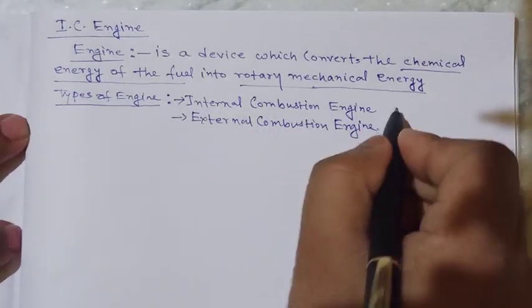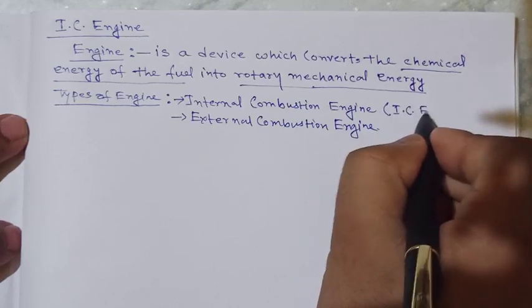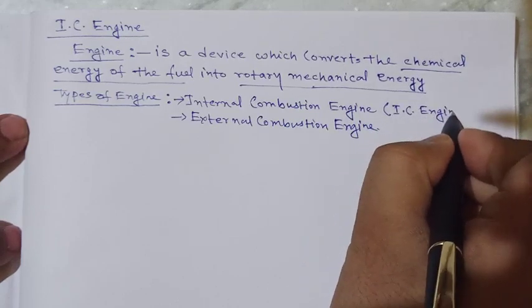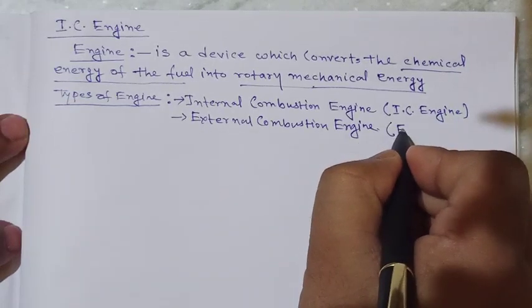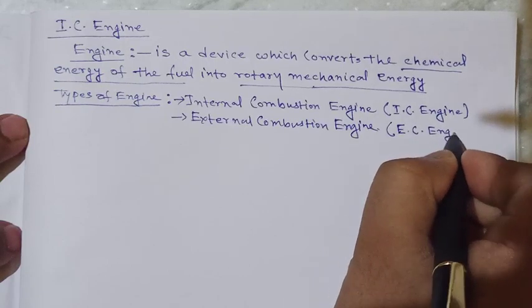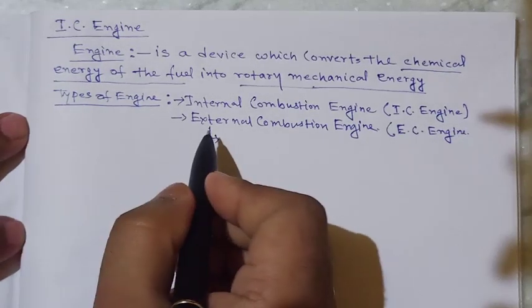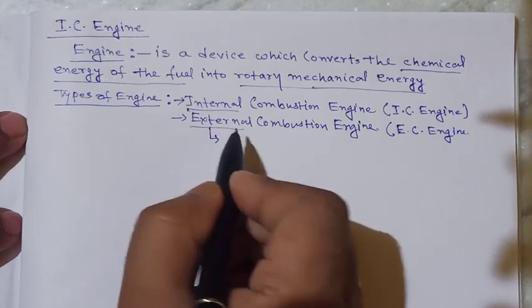The internal combustion engine is the IC engine, and the external combustion engine is the EC engine. Now what is the difference between them?